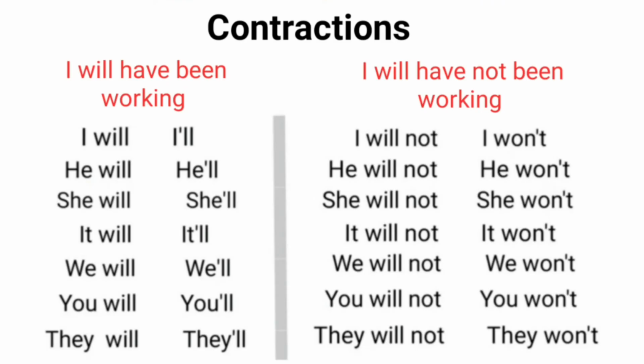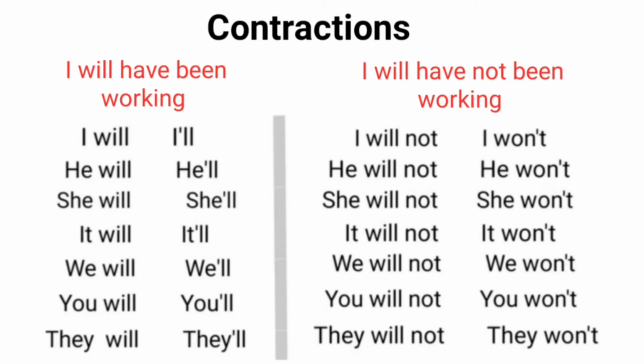Contractions or short forms used in this tense are as follows: in affirmative sentence like I will have been working, I will is contracted into I'll. Other contractions can be he'll, she'll, we'll, or you'll.